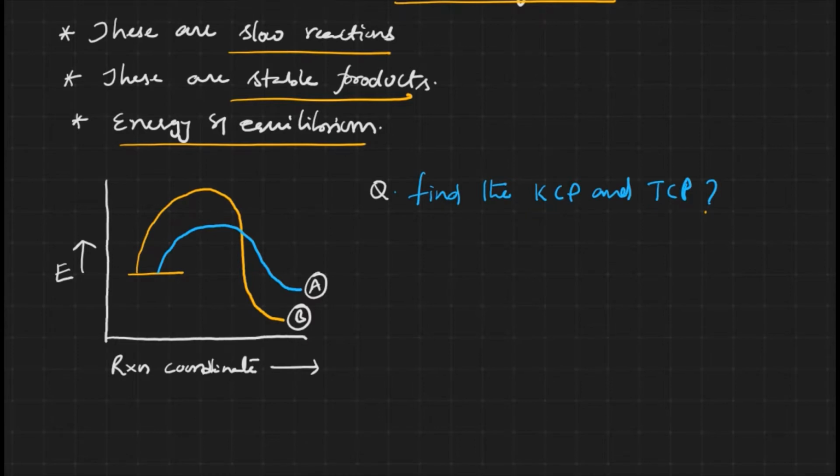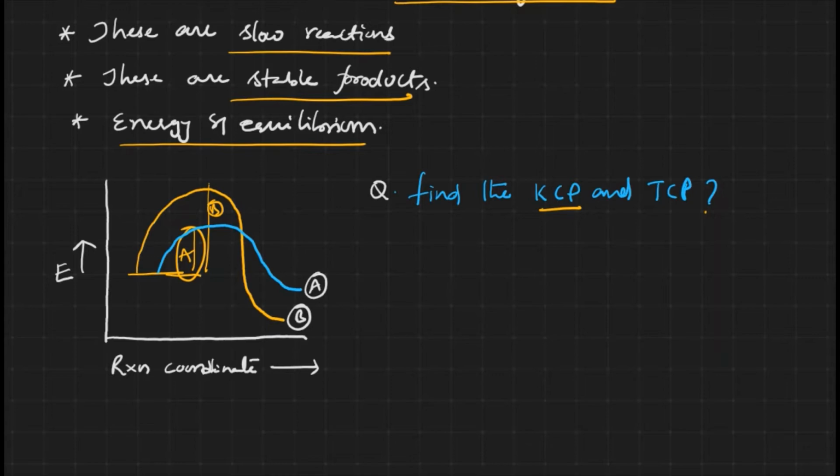How to identify this? In the case of kinetically controlled product, we discussed these are fast reactions and major products. Now which reaction occurs faster? The one which has the least activation energy. This is the A part, and this is the B part.